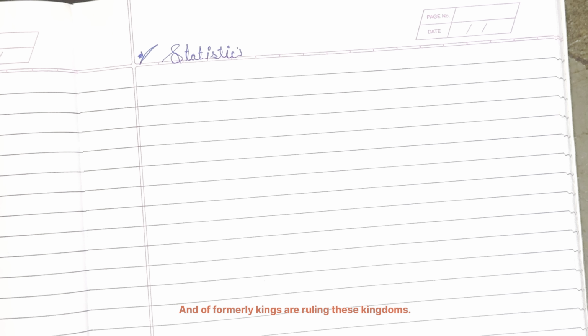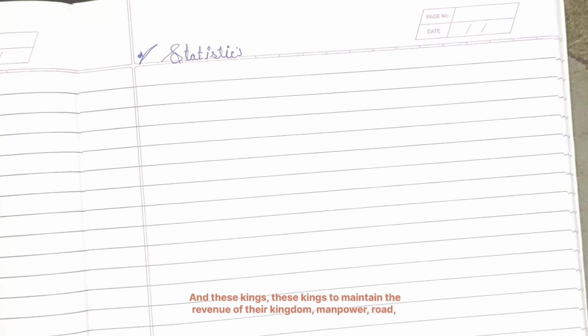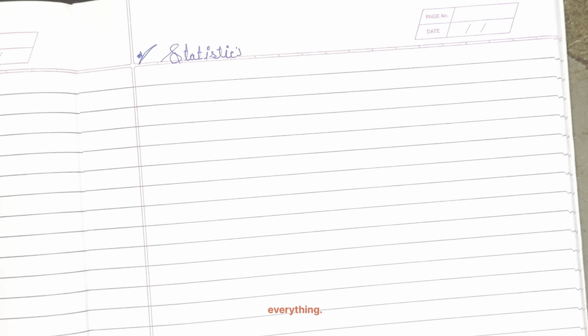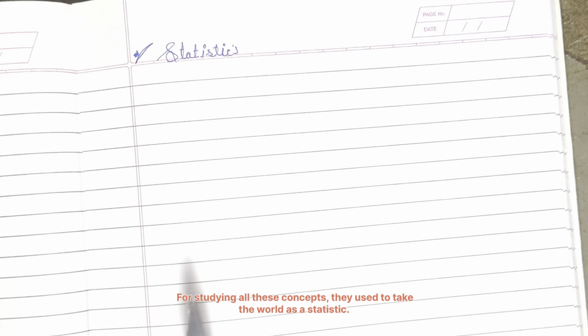To maintain the revenue of their kingdom, manpower, roads, everything, and for studying all these concepts, they used the word statistics.